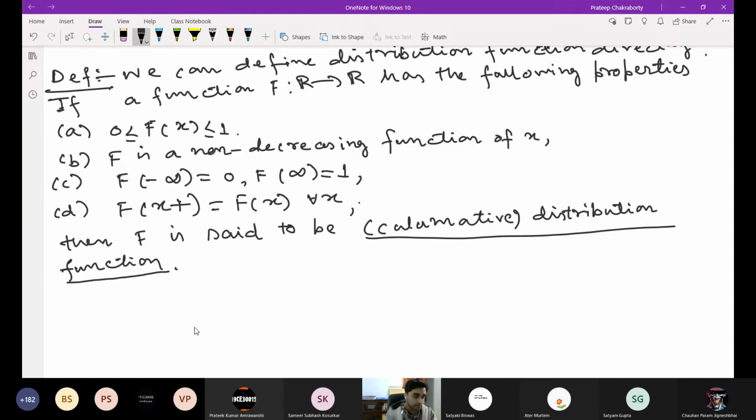I am just writing this. It can be proved, but this is not difficult, though maybe a little difficult for this course. So it can be shown that these two ways of defining distribution functions are actually the same.